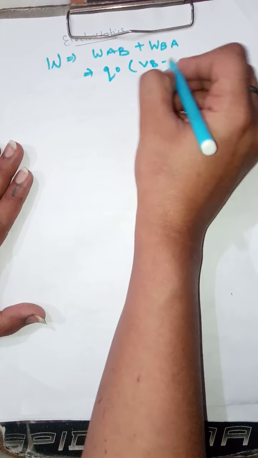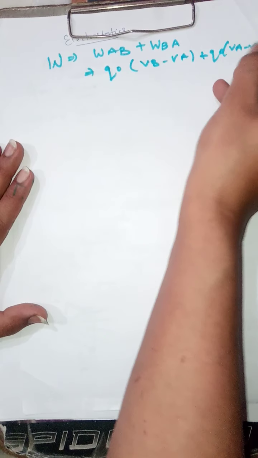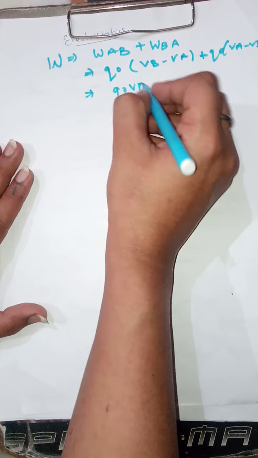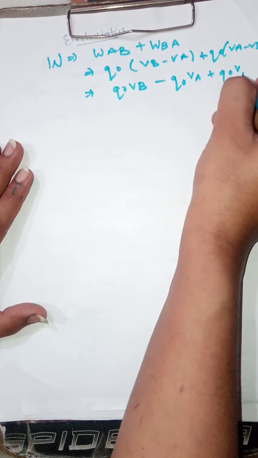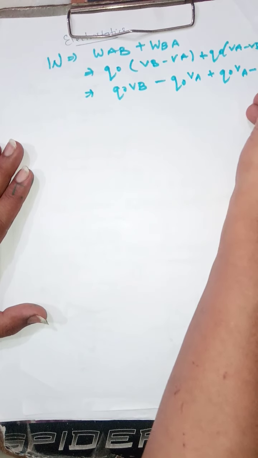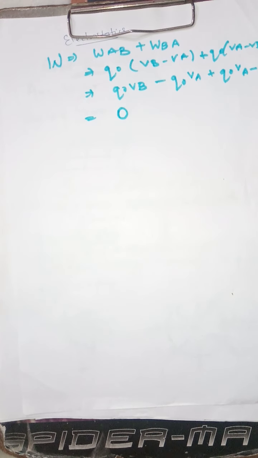So it becomes, by multiplying and using simple mathematics, we will obtain a 0. Hence, we got the total work done equal to 0.